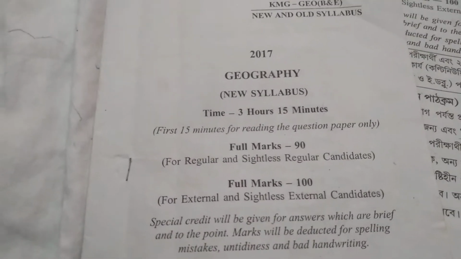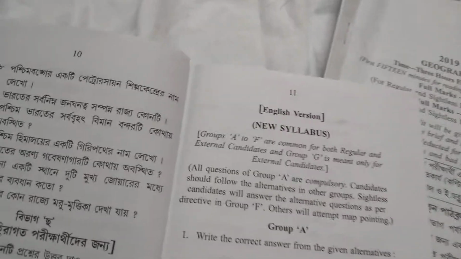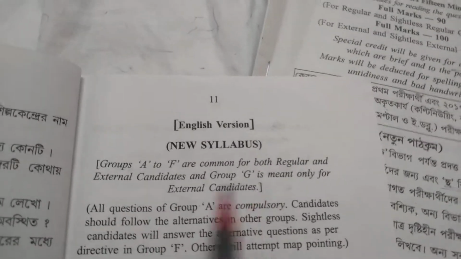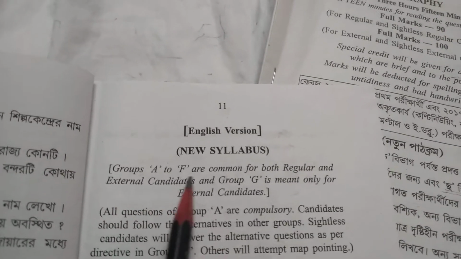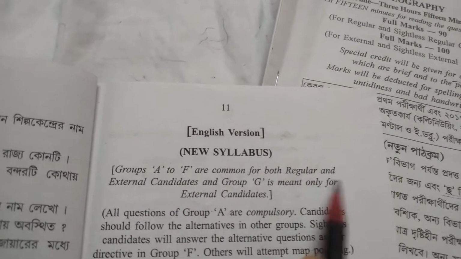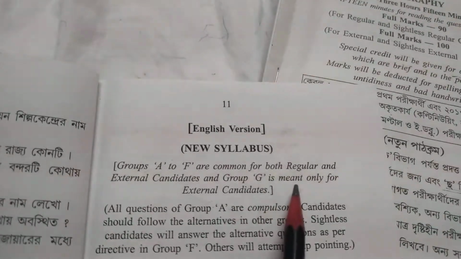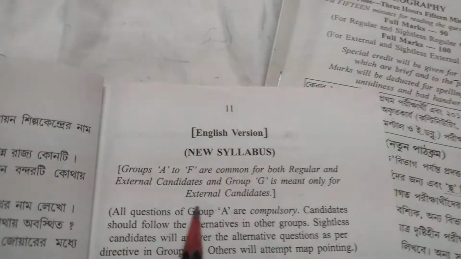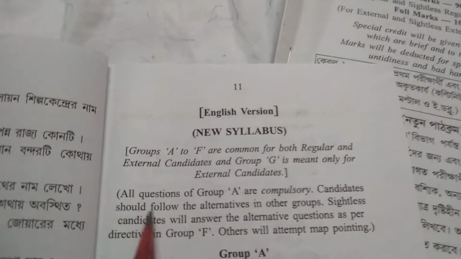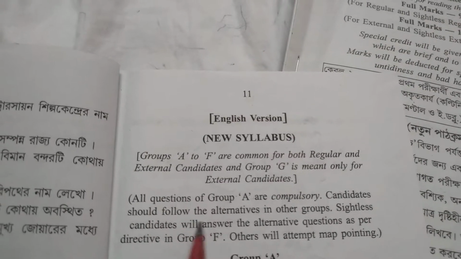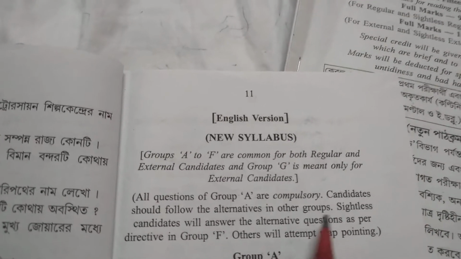At first I discuss with you the 2017 question. So here is the question paper, and at first I discuss with you the instruction of the paper. Groups A to F are common for both regular and external candidates, and Group G is meant only for external candidates. All questions of Group A are compulsory. Candidates should follow the alternatives in other groups.